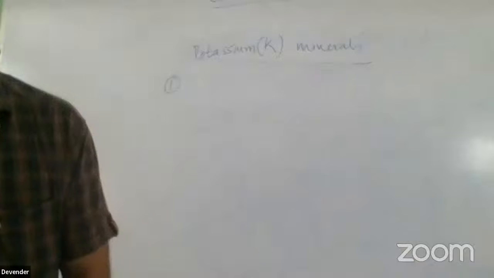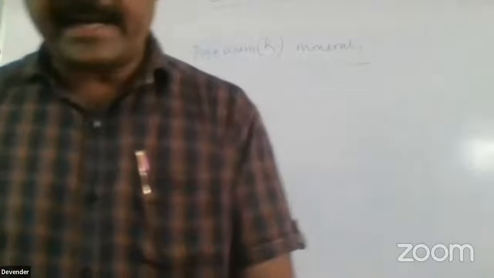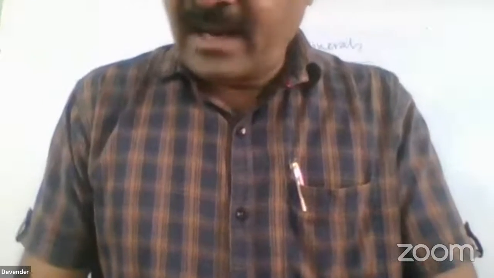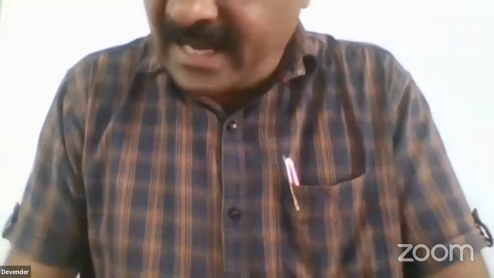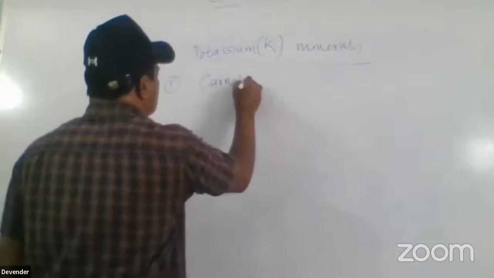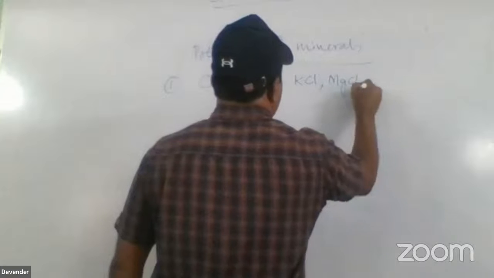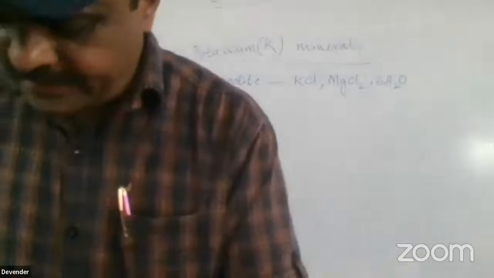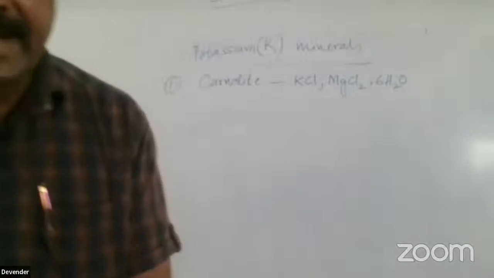First potassium mineral is carnallite. Carnallite is very important. The carnallite formula is KCl MgCl2 6H2O. Carnallite, the potassium mineral, is the first. The formula is KCl MgCl2 6H2O. Very important.